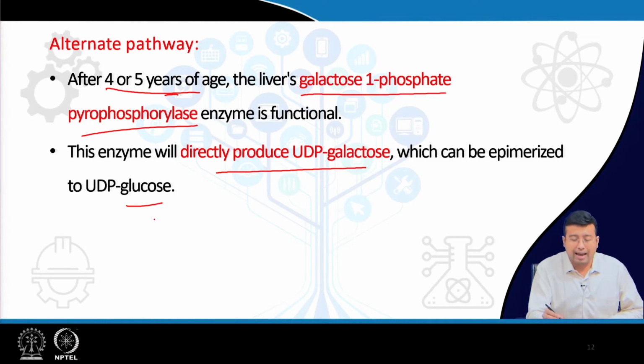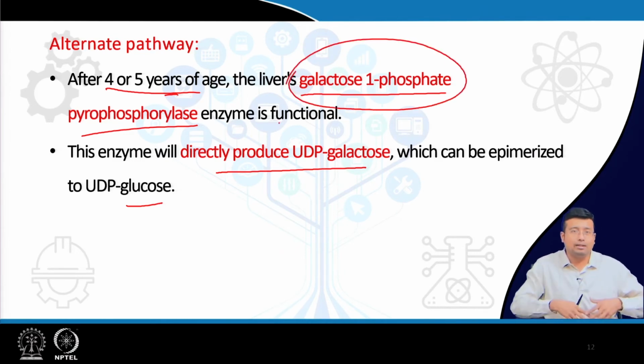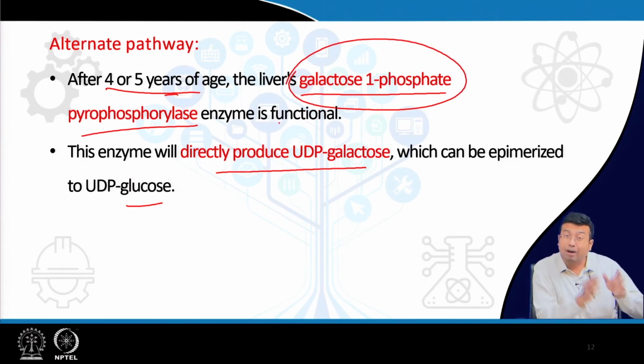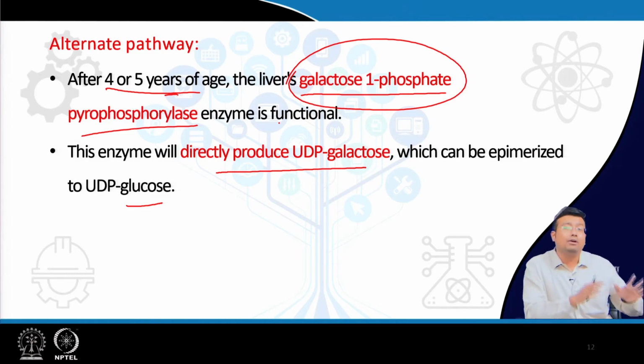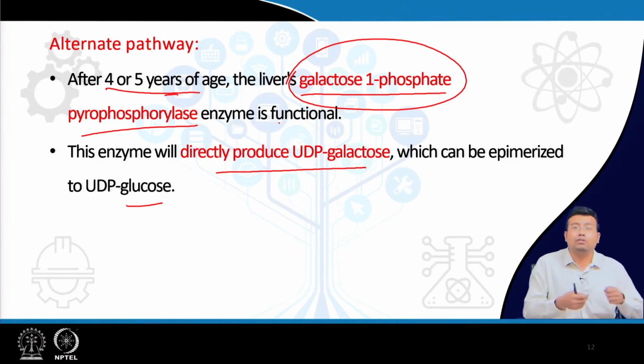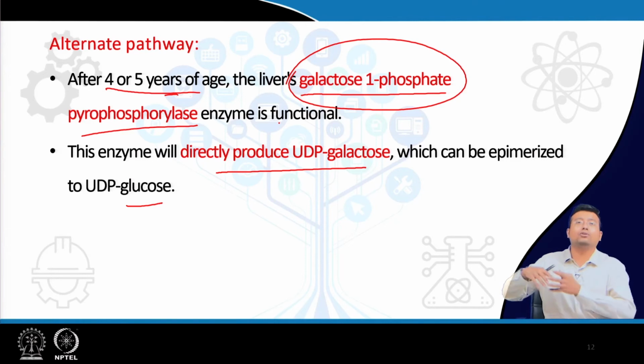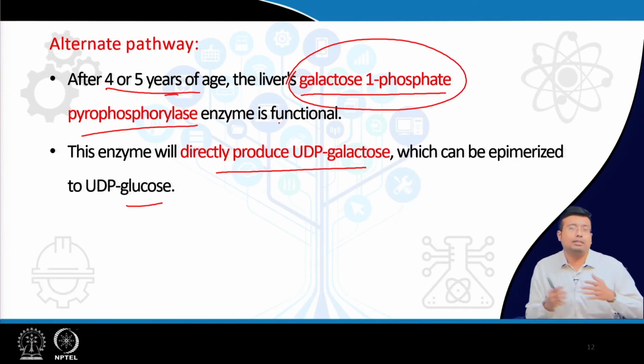Galactose 1 phosphate pyrophosphorylase acts on galactose 1 phosphate, of course, because whenever you are naming any enzyme, it is named after the substrate. So, when galactose 1 phosphate is there, it will directly produce UDP galactose. And why is it important? If the baby has a deficiency of the previous enzymes, after he grows up to a certain age, the symptoms will be lessened.